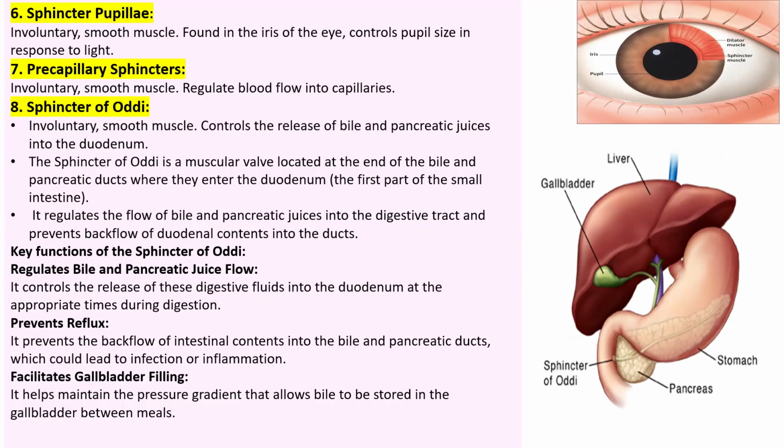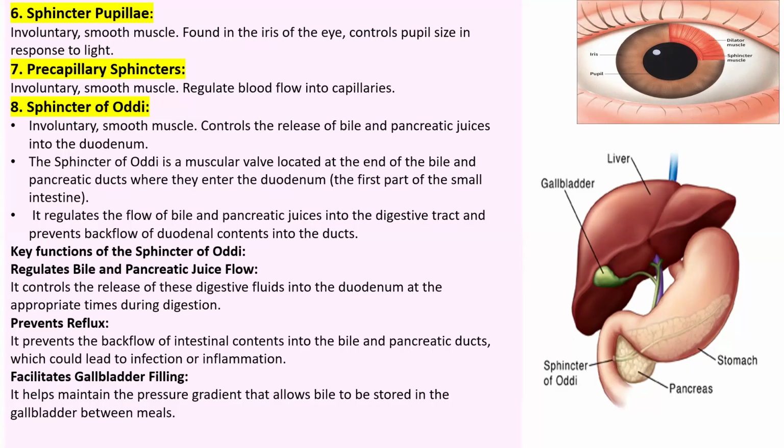So there is also a need for a sphincter muscle, and that is the sphincter of Oddi, which is a muscular valve located at the end of the bile duct and pancreatic duct, where they enter the duodenum, the first part of the small intestine.